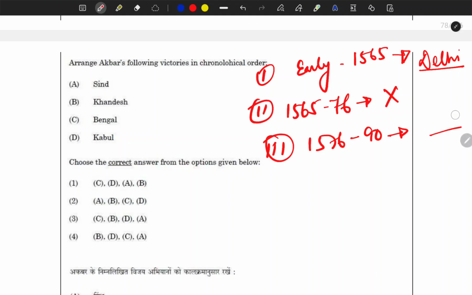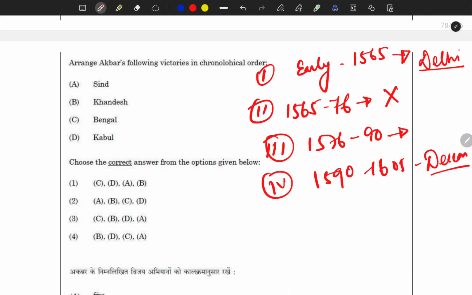It was in the last phase when he focused on the Deccan, rather. Sorry for that, 1590 to 1605. This was the phase in the Deccan. Okay, so in the third phase he focused on the northwest region and east. East means Bengal. So is there any site which belongs to these two phases?